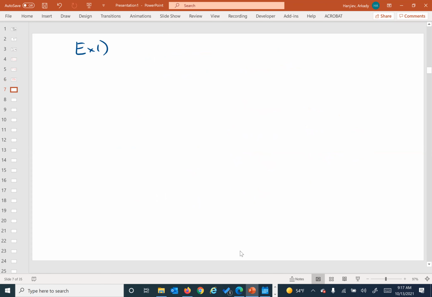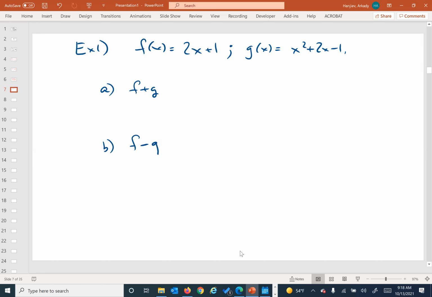Exercise 1. So here it is. I'm going to go f of x is equal to 2x plus 1. g of x is x squared plus 2x minus 1. And then let's find a few things here. Find f plus g. Find f minus g of x. And find